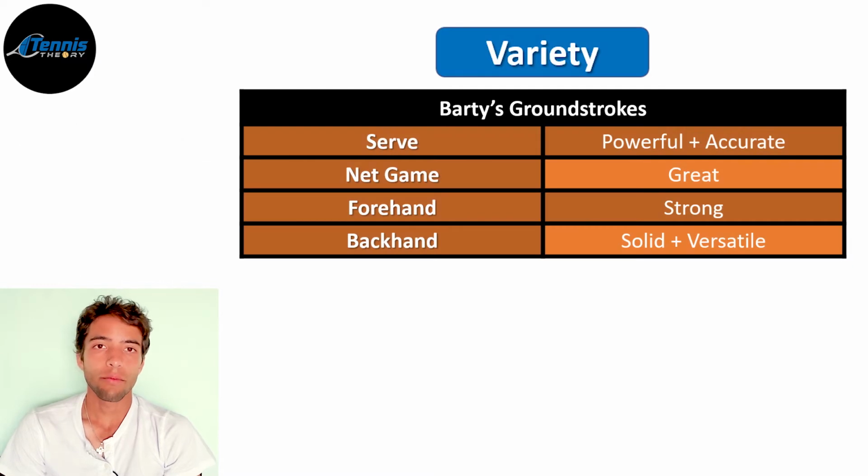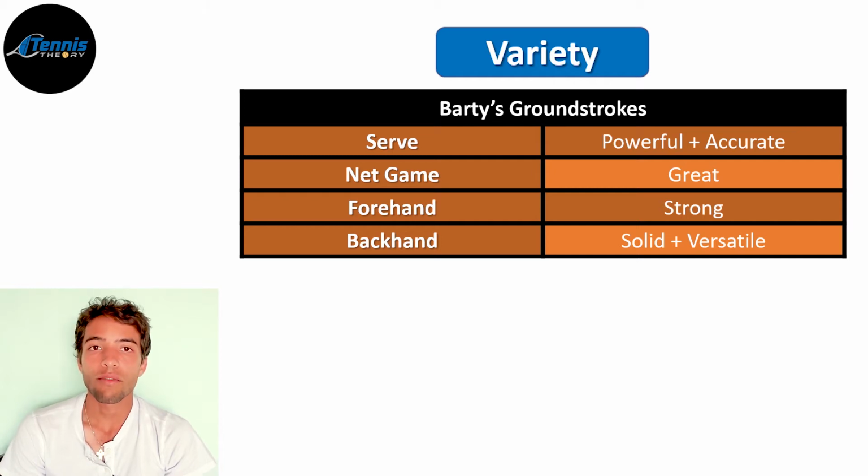The next aspect we need to discuss is variety, but before we do, we need to establish some quick groundwork. We need to first talk about Barty's game in terms of her strokes. Barty has a powerful serve with a lot of accuracy. Her net game is amazing. Her forehand is strong, which she uses to get the upper hand on the point, and her backhand is solid. Plus, she has a great slice that adds variety to her game.